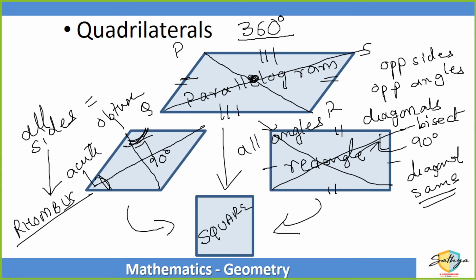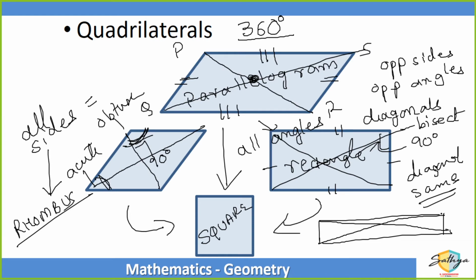So in a rectangle, Rehani, let's see. I can draw a rectangle like this, correct? If I draw the diagonals, do these diagonals bisect at 90 degrees? They bisect, yes, but do they bisect at 90 degrees? Take a look at the diagram. Do they look as if they are at 90 degrees? No. So in a rectangle, the diagonals do not necessarily bisect at 90 degrees.